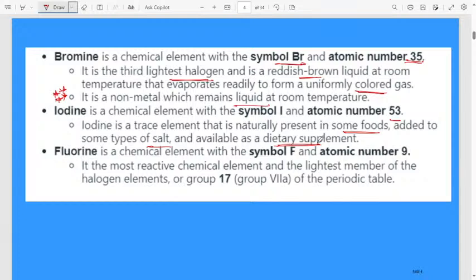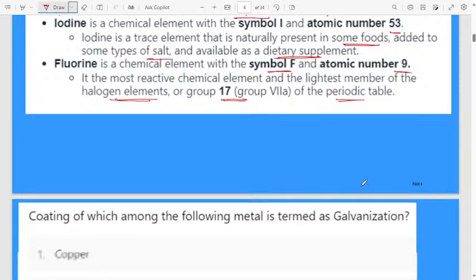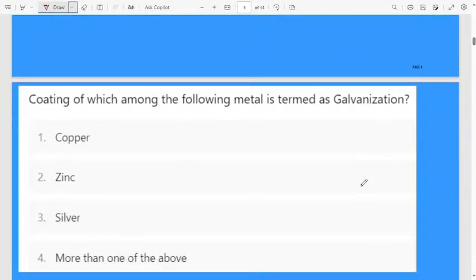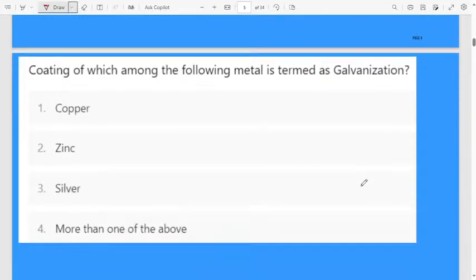iodized salt. Okay, then fluorine is a chemical element with symbol F, atomic number 9. It is the most reactive element, the lightest member of the halogen group, group 17 of the periodic table. These are the few important points about bromine, iodine, fluorine. Remember, we don't know which one they may ask in the exam. Next, move to the next question.